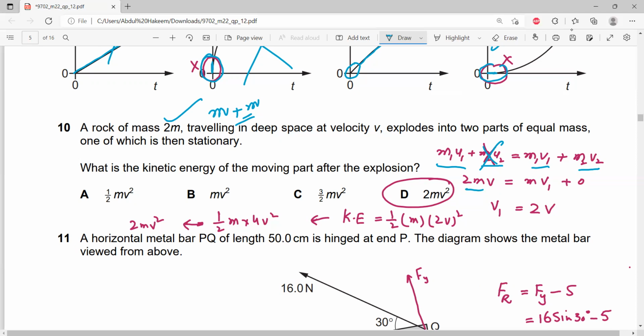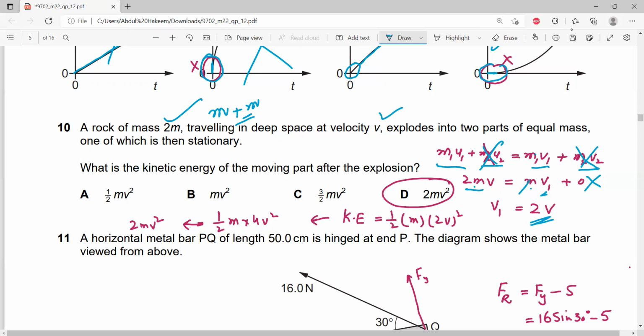Later it is divided into two parts of equal mass, m1v1 plus m2v2, but the second mass is stationary and has no momentum. The first part has mass m and unknown velocity v1. When m cancels, the velocity v1 becomes 2v, double the initial.